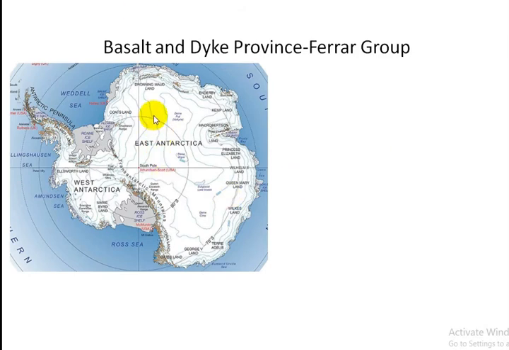The basalt and dike province also reflects that the Antarctica, Australia and Africa were once attached to one another.